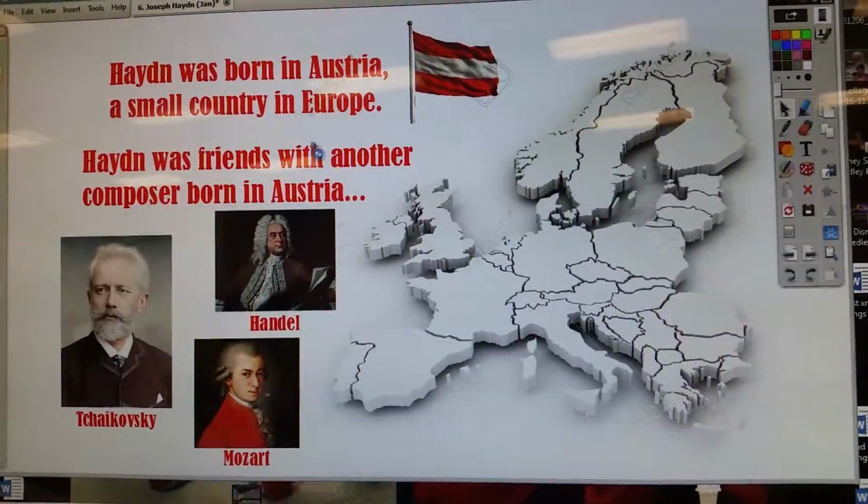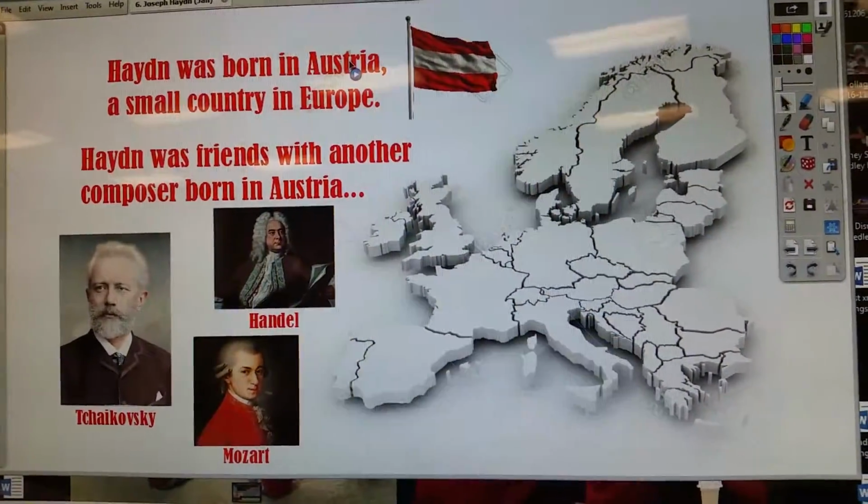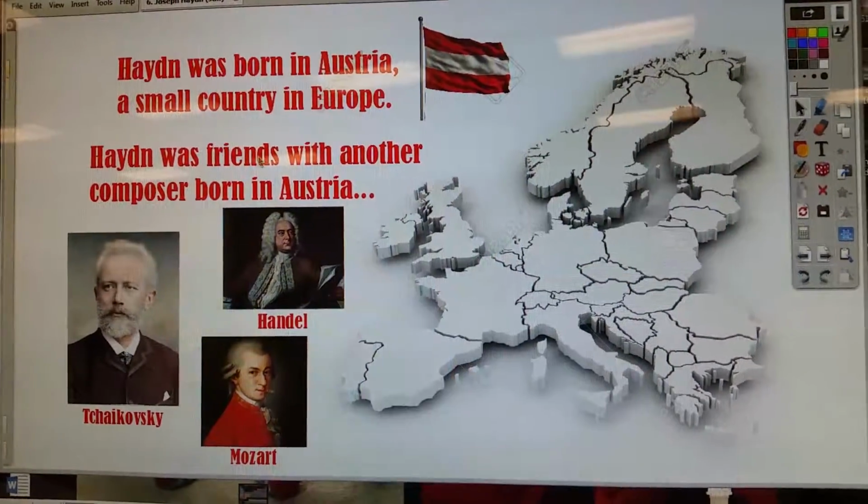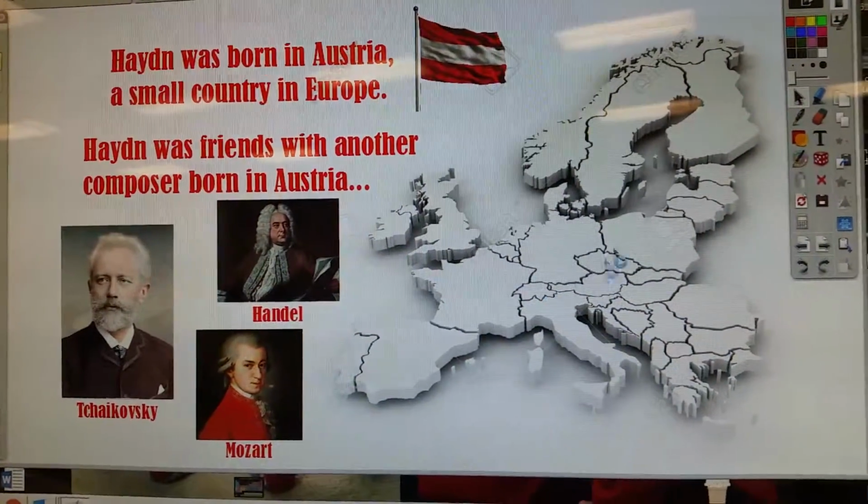Have them read out loud. Haydn was born in Austria. A lot of them want to say Australia. A small country in Europe. Haydn was friends with another composer also born in Austria. Here's the big map of Europe.